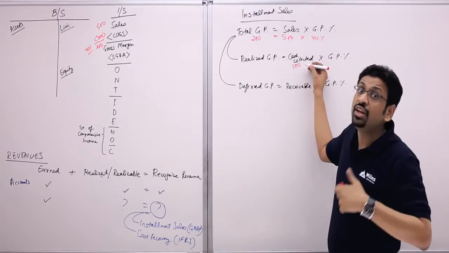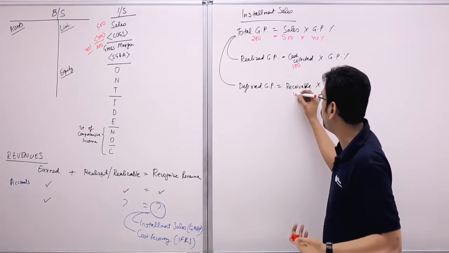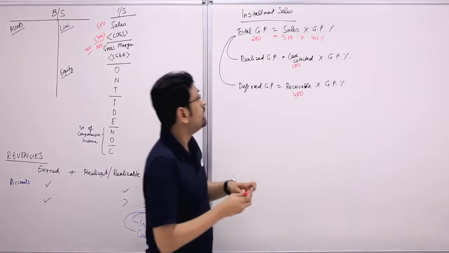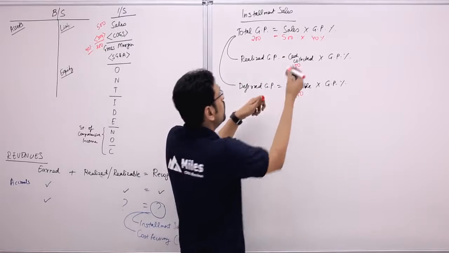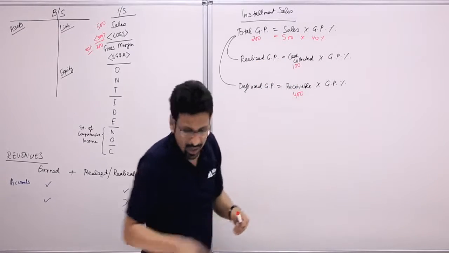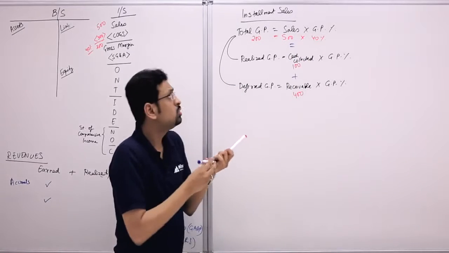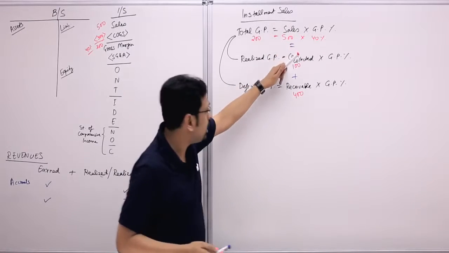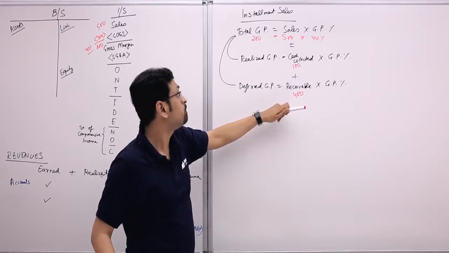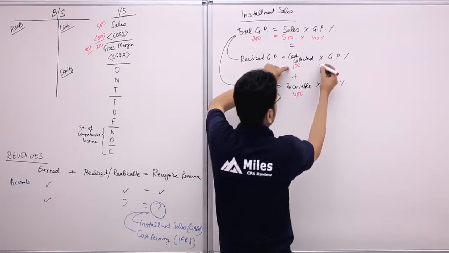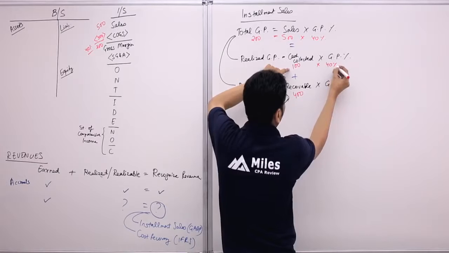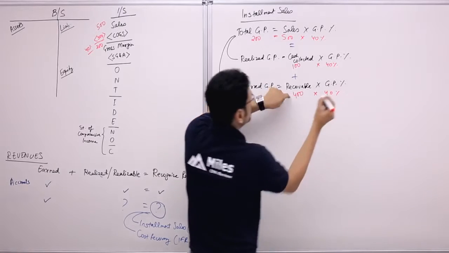How much have we not yet collected? What's receivable? 400. So you could say the total sales is equal to the cash collected plus the receivable. So sales of 500, of which we've collected 100, not yet collected 400. So what we do is we multiply this 100 into 40% and this 400 into 40%.